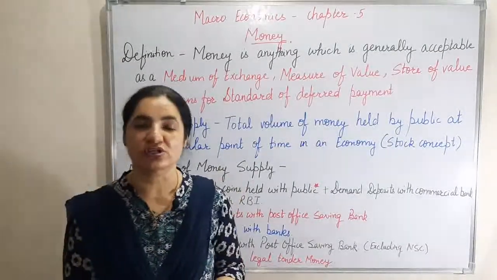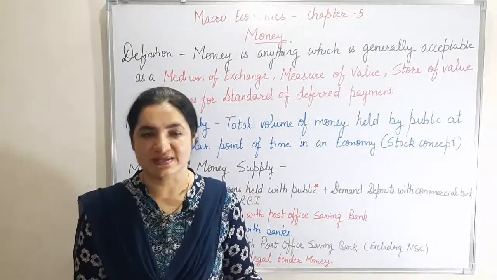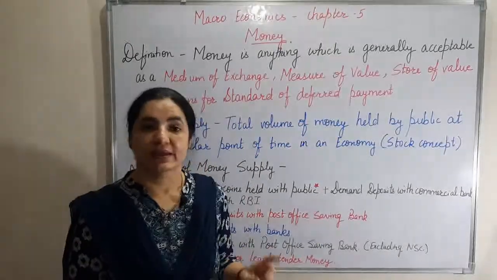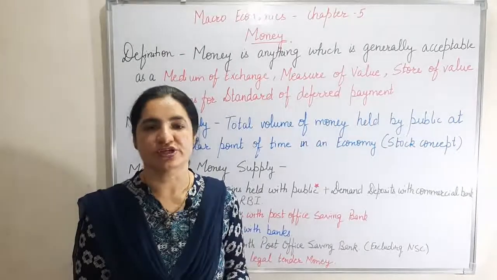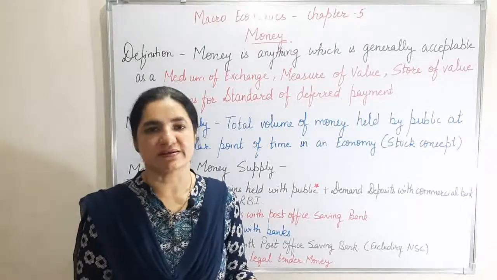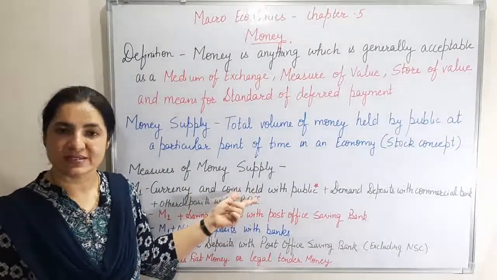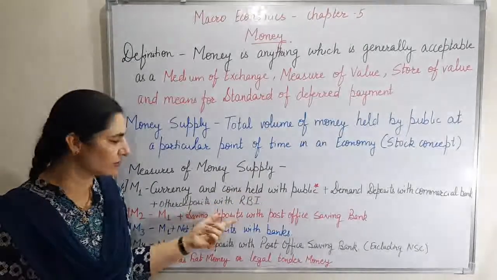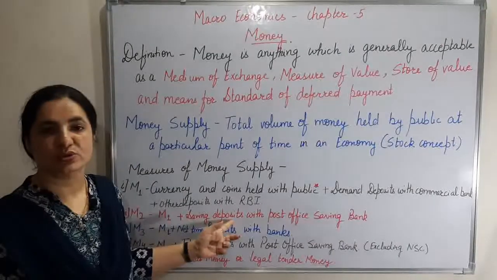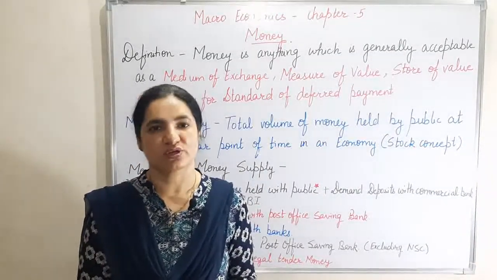Because this is not at all checkable, and the person who has this deposit in the post office saving account cannot demand it at any time. This is the reason it is not included in M1. So the scope of M1 is narrow as compared to that of M2. In M2 we are including these saving deposits which cannot be asked through checks.